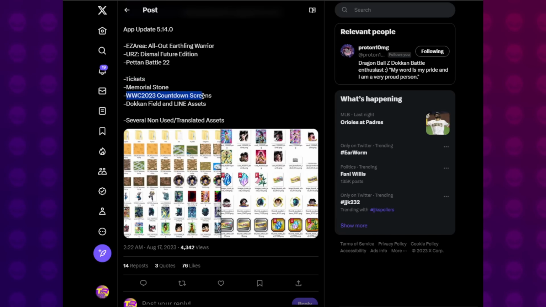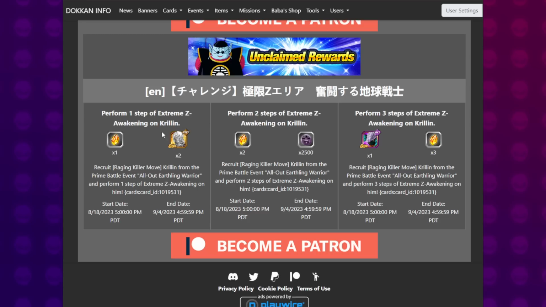Then we've got worldwide download countdown screens. And wait, did I skip? Extreme Z Awakening, All Out Earthling Warrior. I was going to say, where's the Krillin Extreme Z Awakening? So here he is. This is going to be dropping a day later. So this is not happening at the same time as the countdown campaign starting. This happens a day later.